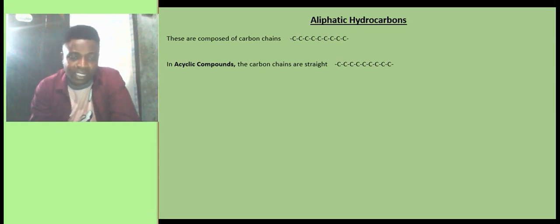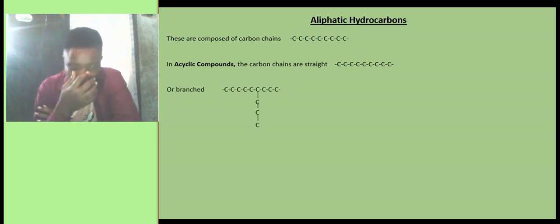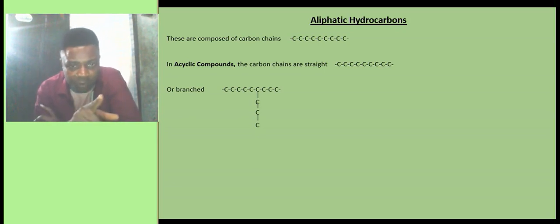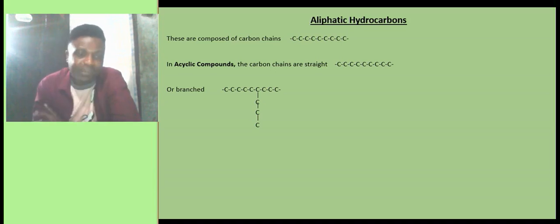If it is not straight, then the compound could be branched. Now look at the second structure. You can see that it was moving straight, then at a particular point we now have a branch, starting from the carbon atoms from your right hand side, where we have one carbon, the second carbon, the third one, and the fourth one. There is a branch moving vertically.